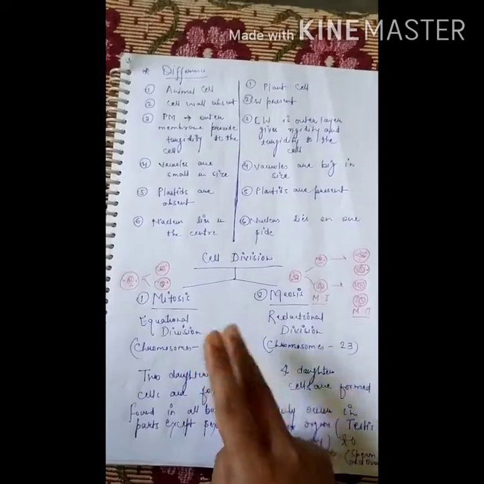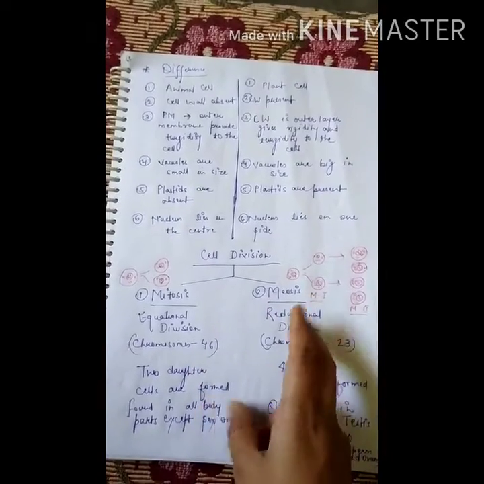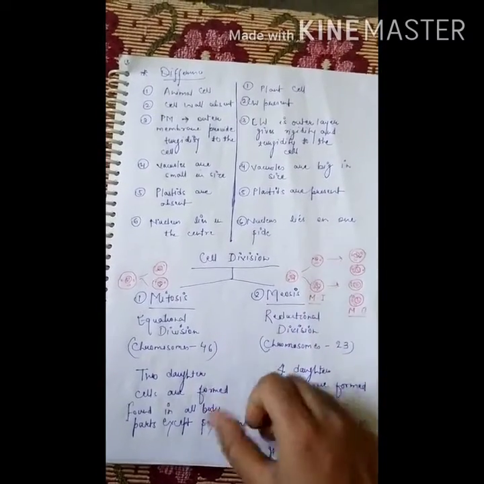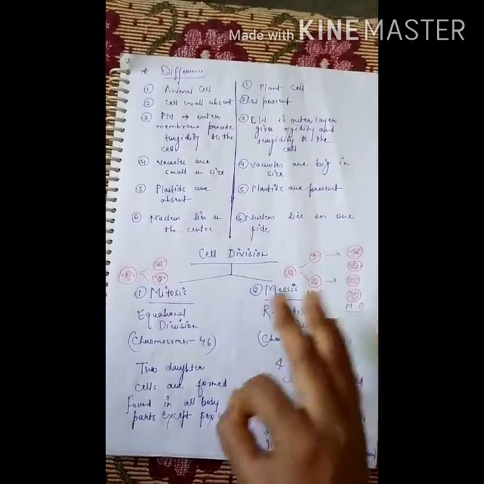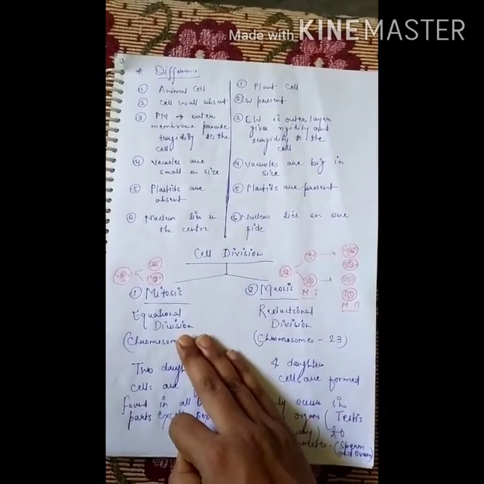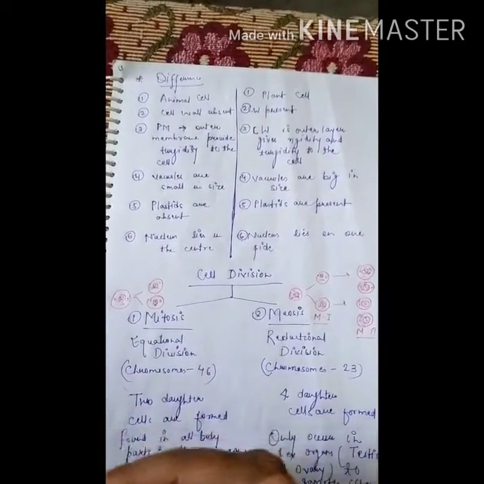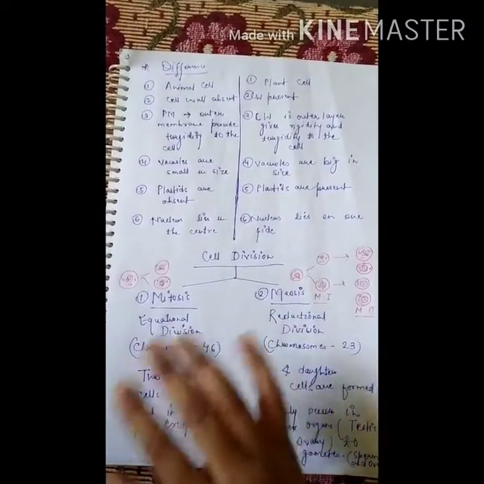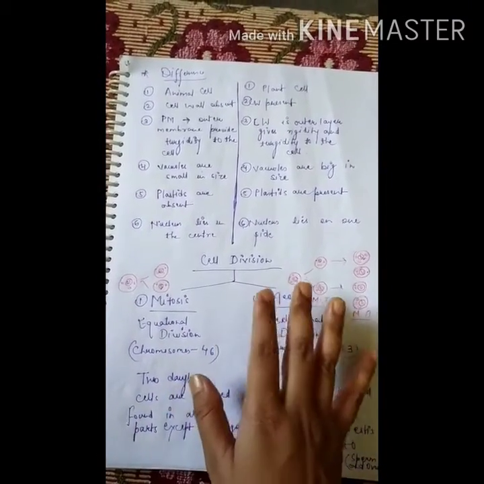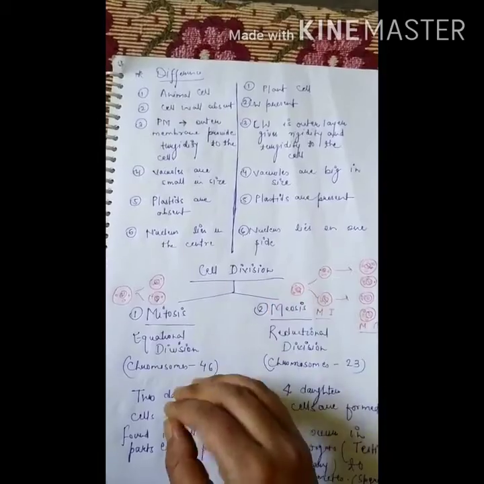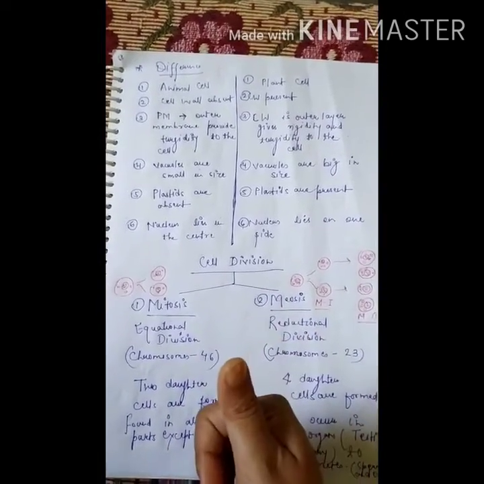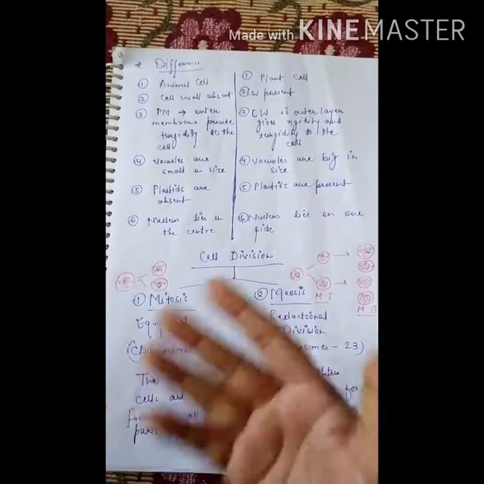Okay, two daughter cells are formed when the cell is divided, and it is found in all body parts except only sex organs, or we can say it occurs in all body portions. Okay, not only animals, not only humans, in plants too.